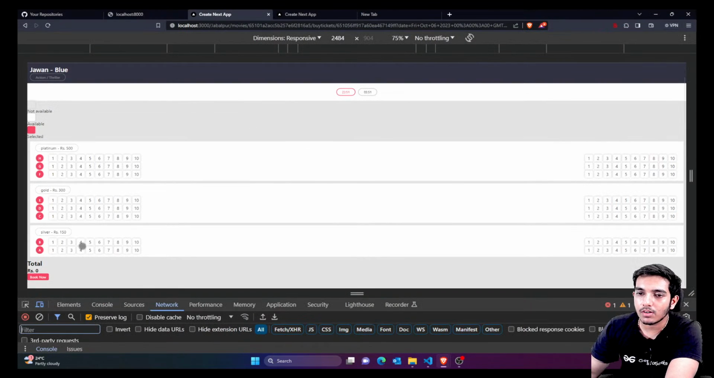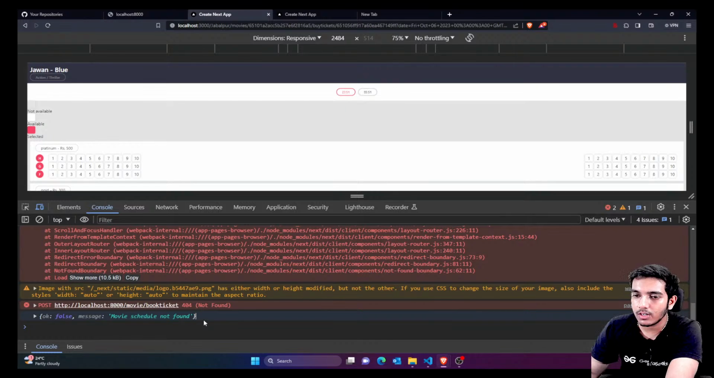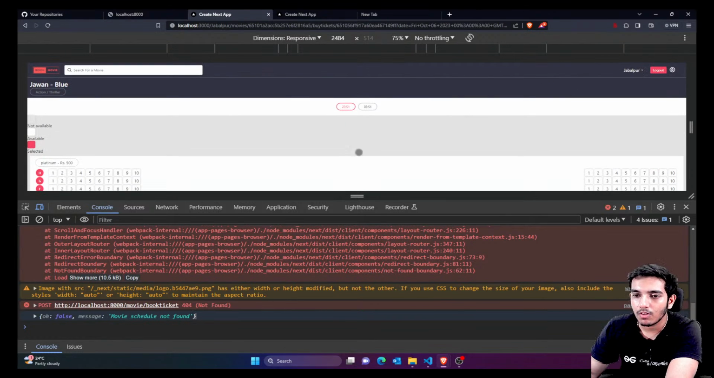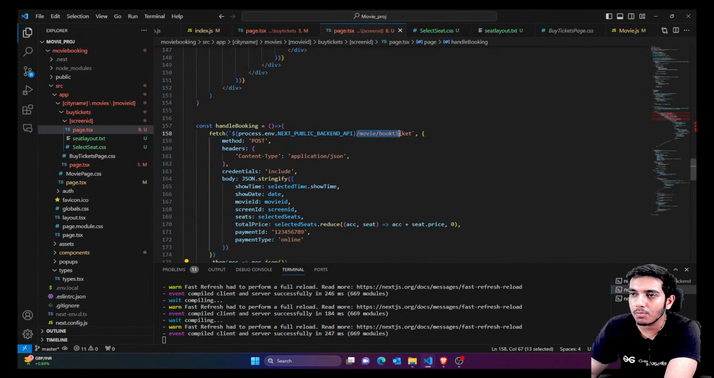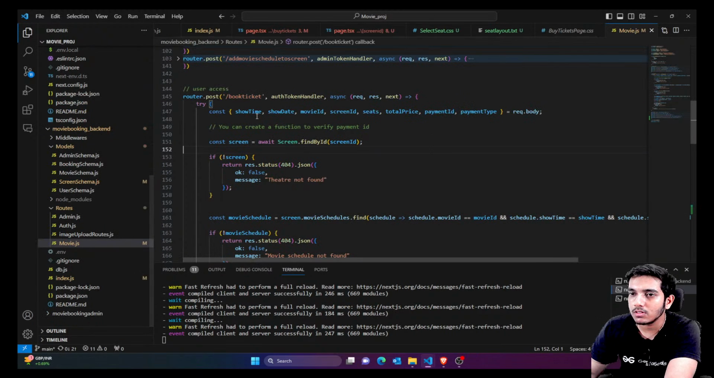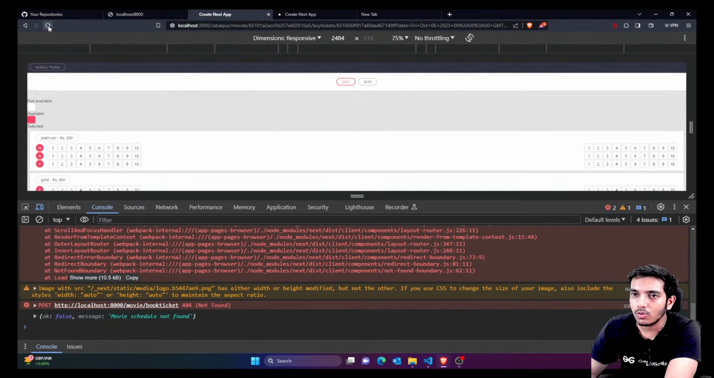Now, for example, let me just try to book these two seats. If I click on book now, I think I must get some error for now. So you can see movie schedule not found. It's a 404. Actually, I think we have to fix the route also. So this is movie book ticket, and inside movies we have book ticket. Okay, everything is fine.